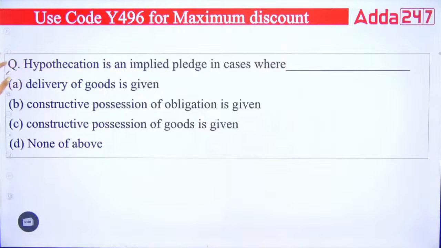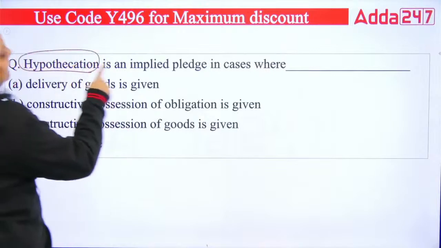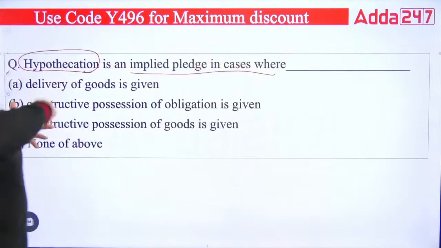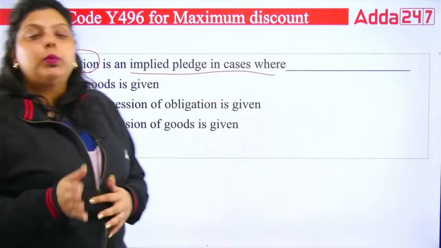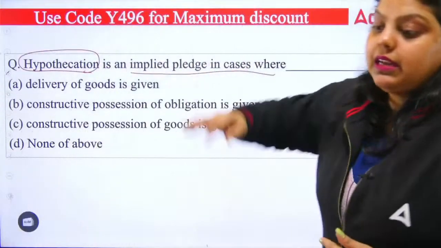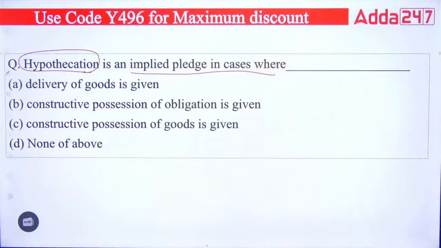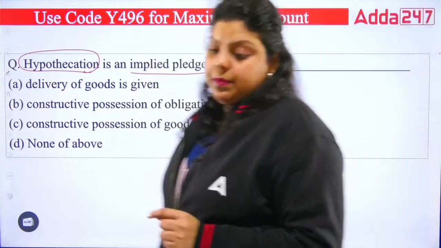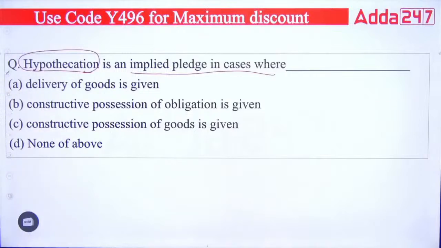Second question is talking about hypothecation as an implied pledge in cases where implied pledge means the ownership will go with the lender, it means with the bank, but in hypothecation ownership remains with the customer. So in what case in hypothecation will ownership go to the lender, to the bank? First is saying the delivery of goods is given. Second is saying constructive possession of obligation is given. Third is saying constructive possession of goods is given, and none of the above.